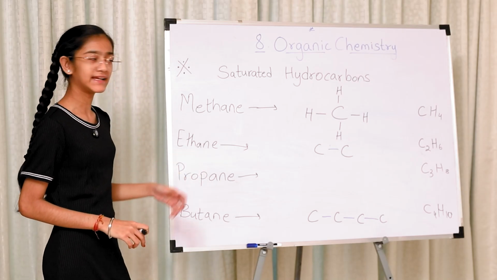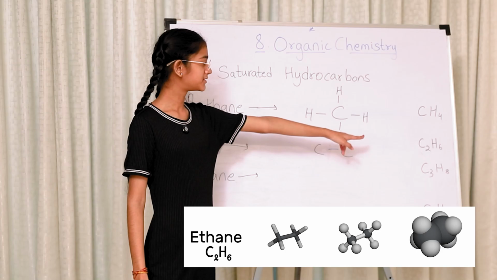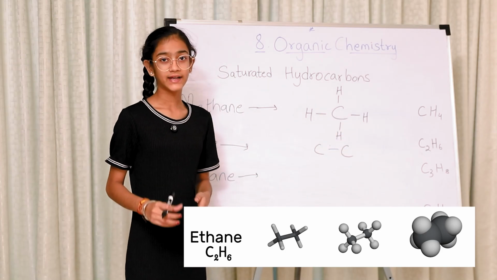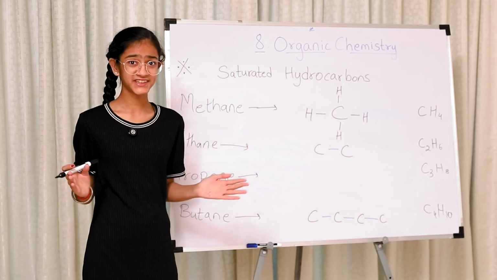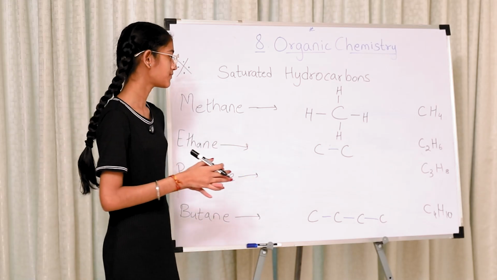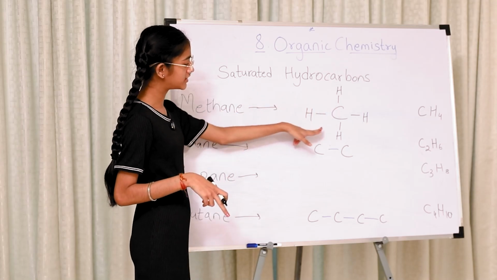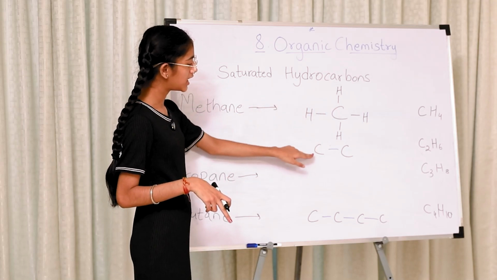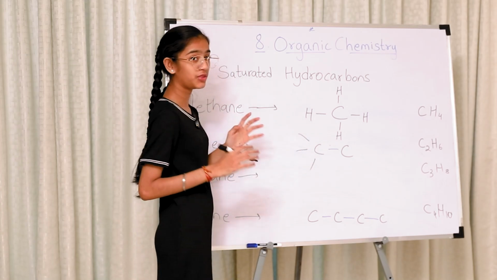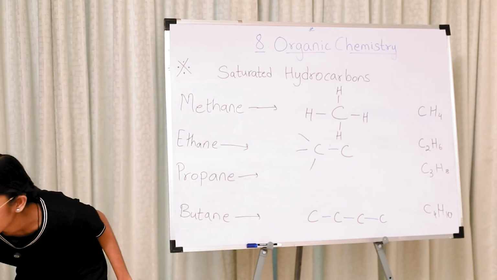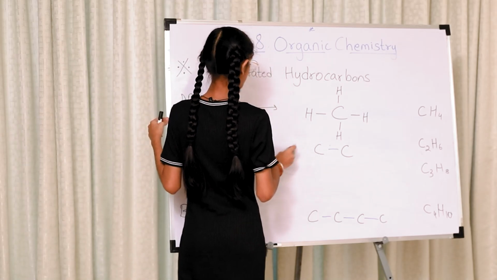Let's talk about ethane. In ethane, there are 2 carbon atoms present. So there could be 6 hydrogen atoms. How to fit 6 hydrogen atoms? You might wonder, we made 4 hydrogen atoms on one carbon. How to make 4 over here? We cannot draw it like this. No, that's not possible. We have to draw it in a structured manner.